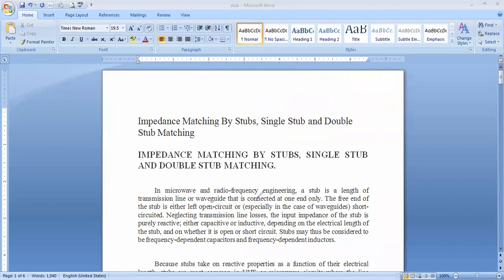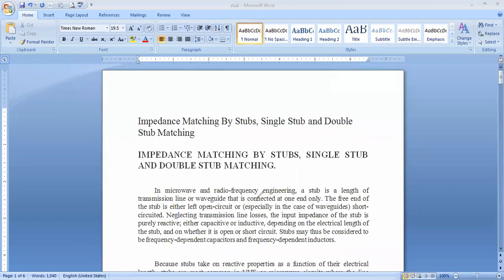That is the concept of a stub. When we connect a single wire between the lines, that is called a single stub. If we connect two pieces of connecting wire like termination ends on either side, it is called a double stub. See here, impedance matching by stubs: single stub and double stub matching.